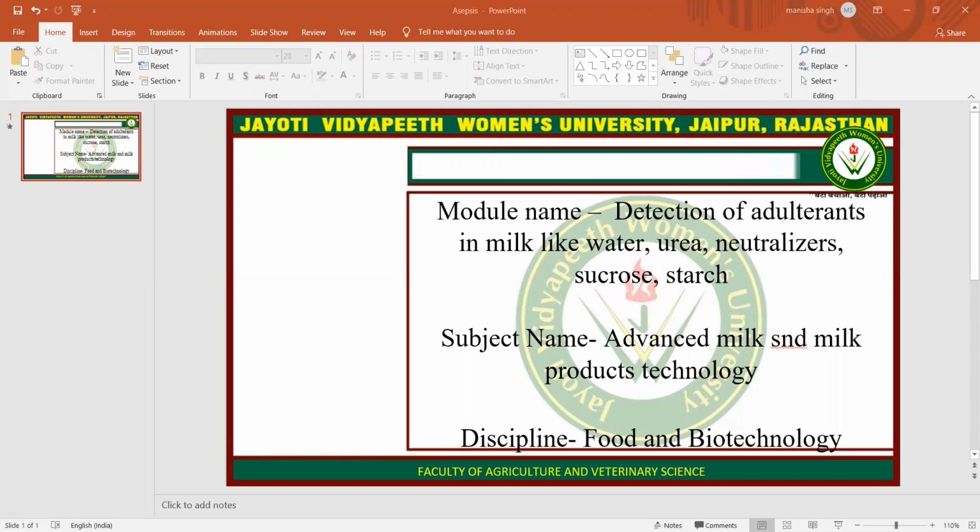If sucrose is present, distill the milk sample and then carry out the test on the distillate by taking 2 to 3 ml of distillate and adding 2 ml of formaldehyde free milk. The violet coloration does not appear usually when relatively large quantities of formaldehyde are present. Precautions are, if sulfuric acid is added from the top and not from the side of the test tube, it may burn the milk solids and affect the end results.